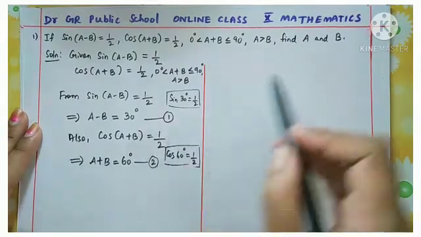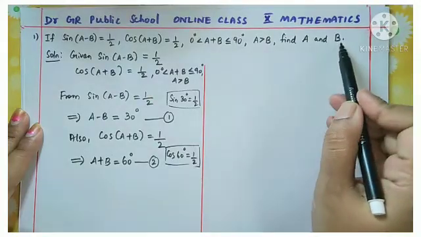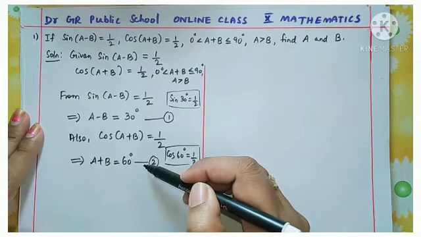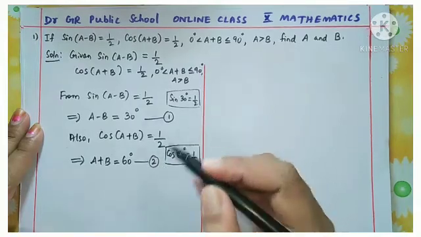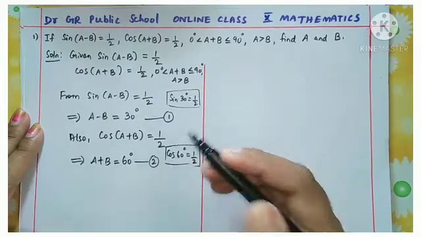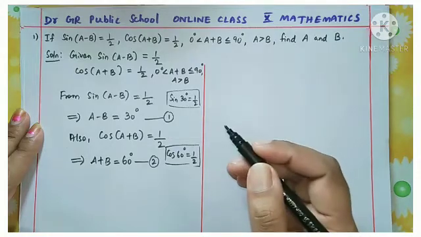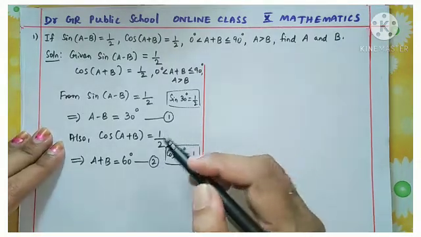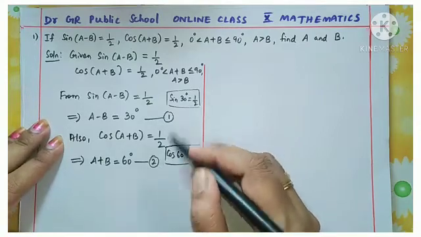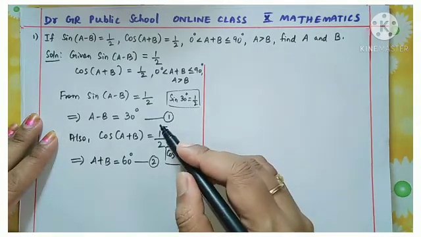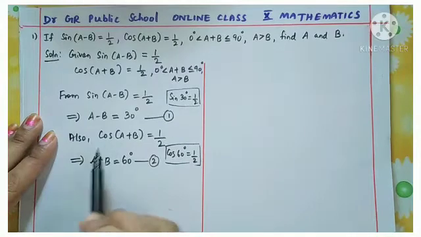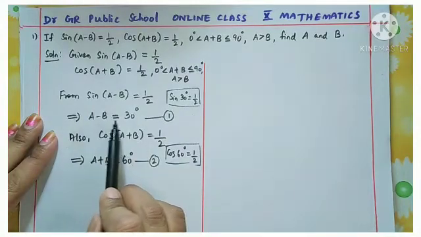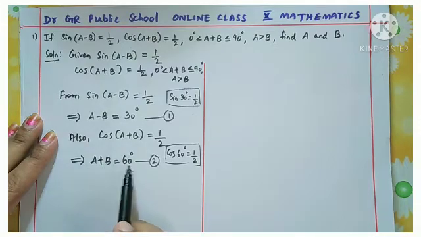So we want to find the value of A and B, unknown quantities. Here actually we got two equations now, and you studied in a pair of equations how to find the value of unknown variable by pairing two equations, we have learned earlier. By using those conditions we are going to solve this and find the value of A and B. Now you see, consider this as two equations, A minus B equal to 30, A plus B equal to 60.